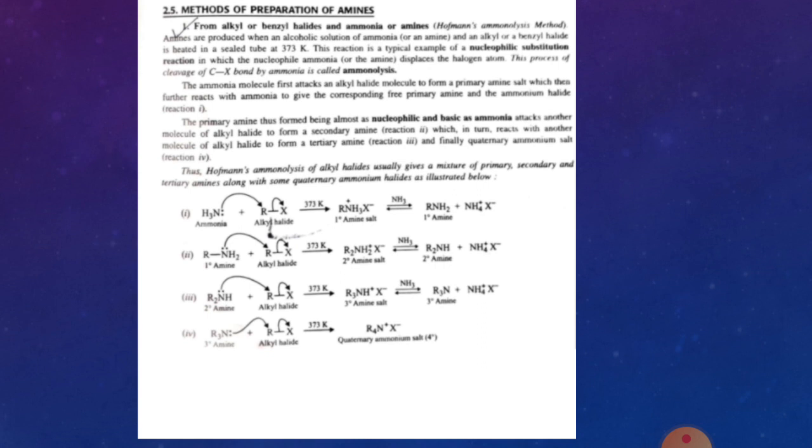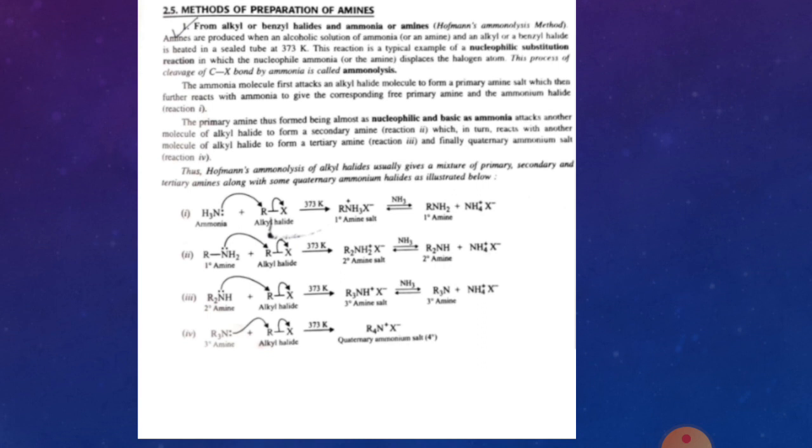Here you can see the lone pair of nitrogen attacks the alkyl group and the bond pair between R and X moves to X. So you can see the formation of an adduct, RNH3 positive and X negative, because nitrogen shares its electron pair with R, so it contains a positive charge, and the bond pair is shifted to X, so it contains a negative charge.